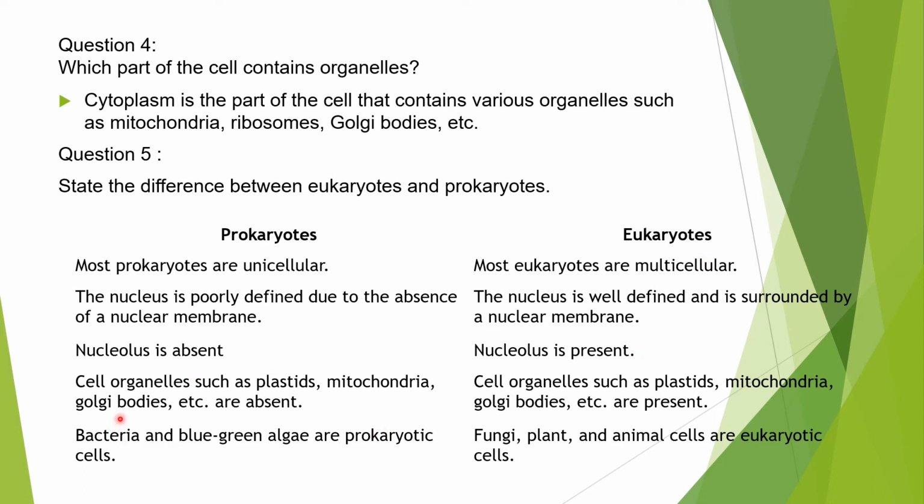Cell organelles. So in prokaryotes, plastids, mitochondria, Golgi bodies, all are absent. But in eukaryotes, cell organelles are present. Example: bacteria and blue-green algae are examples of the prokaryotic cell. And in eukaryotes, all fungi, plants, and animal cells are examples of eukaryotic cells.